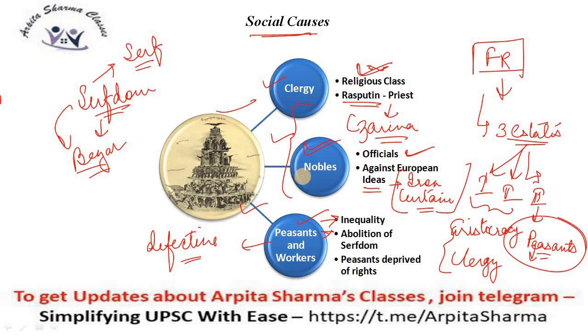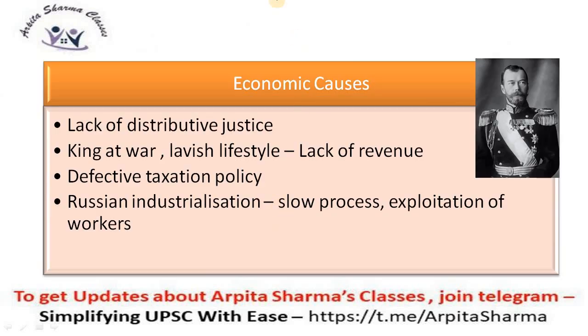Also, they were deprived of their rights. Various rights like voting rights were not given, and they were deprived of them. So as a result, the public was against the monarch. Now we will be dealing with the economic causes. Lack of distributive justice, because the society was unequal. The highest taxpayers were the peasants. So the taxation policy was very much defective.